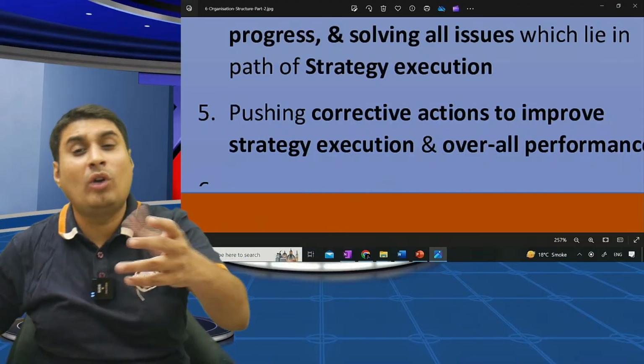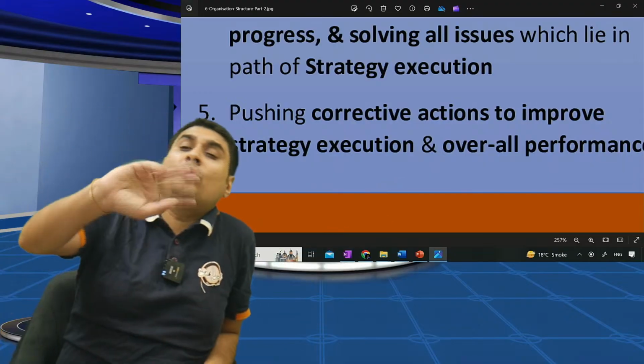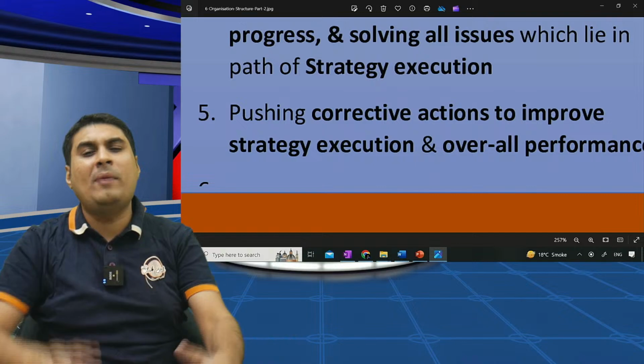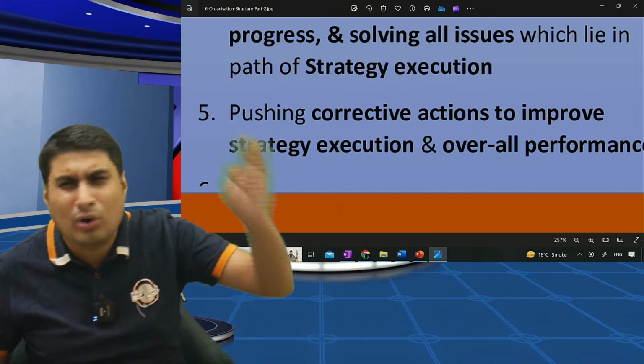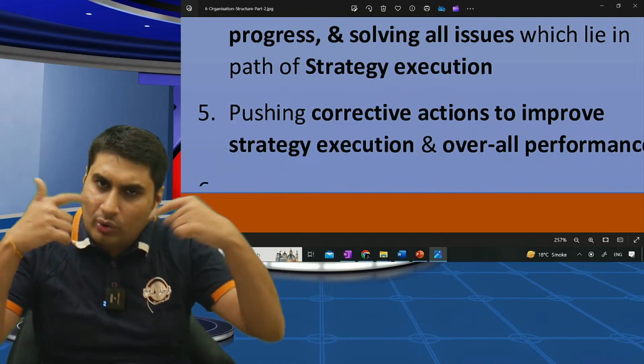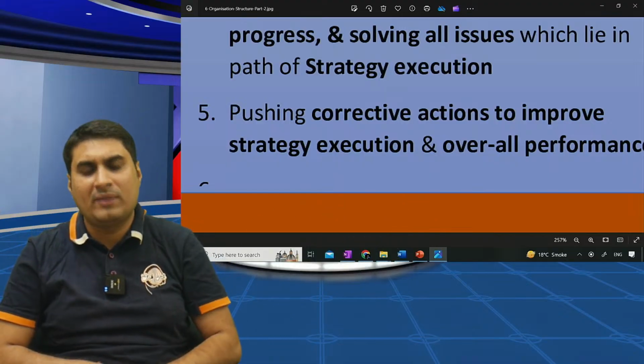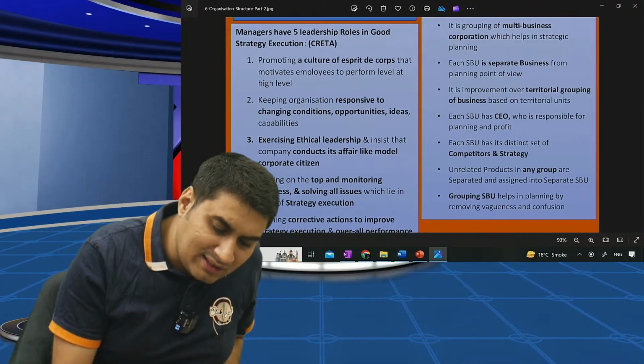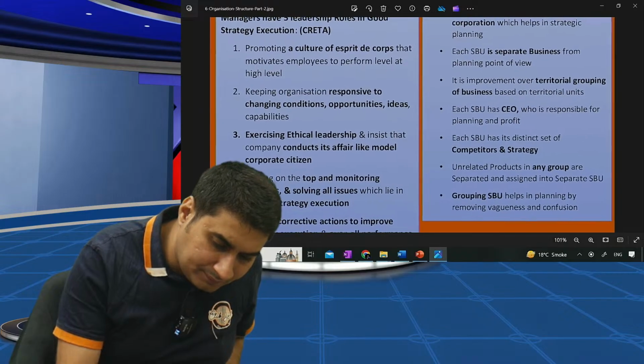3-4 movies flopped. Then what did he do? Corrective action to improve execution. And then back to back, all 3 movies made 1,000 crore plus, through corrective action to improve execution and overall performance. Simple. This is a little hard to learn, but still we have to learn.